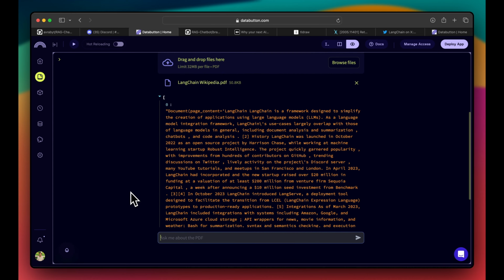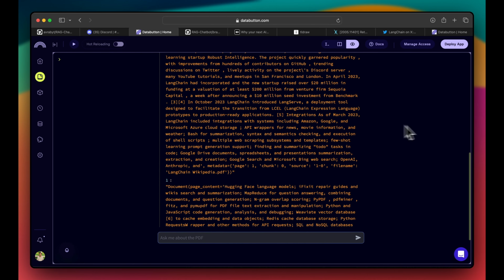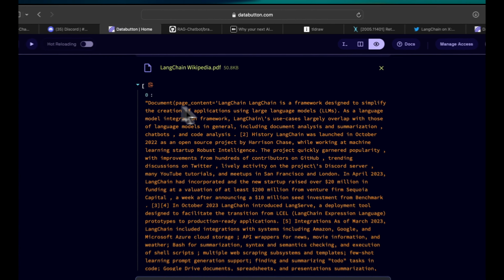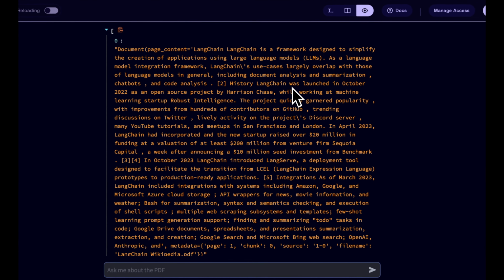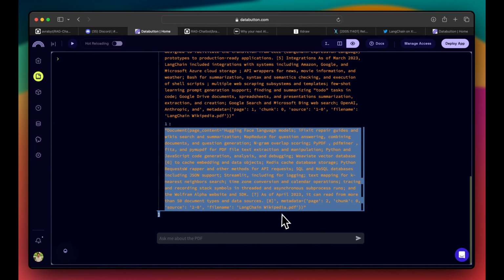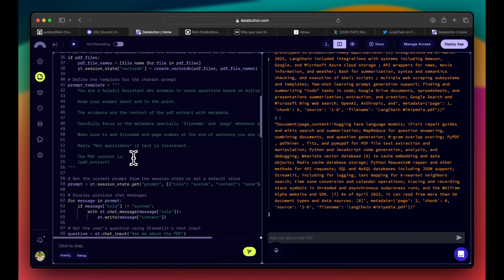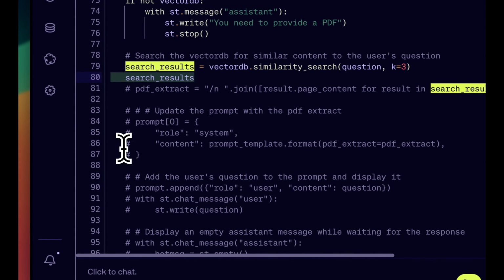Usually what it gives us is the relevancy, the similarity search based on it. So it took a few contexts from this document, LangChain, this is this, and it gives us the relevance of it. Okay. Again, another context of it. So these are the two relevant ones it found from here. So what we are doing is searching for the relevancy. We are getting the search results here.